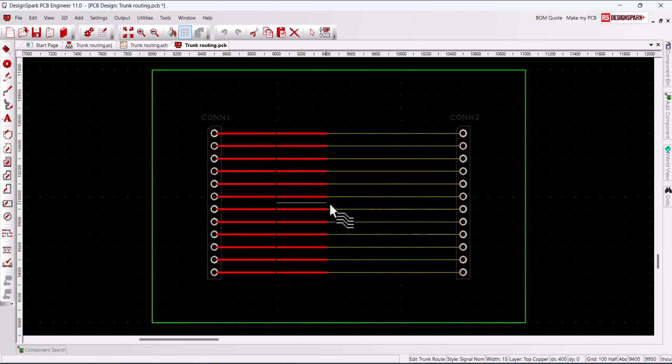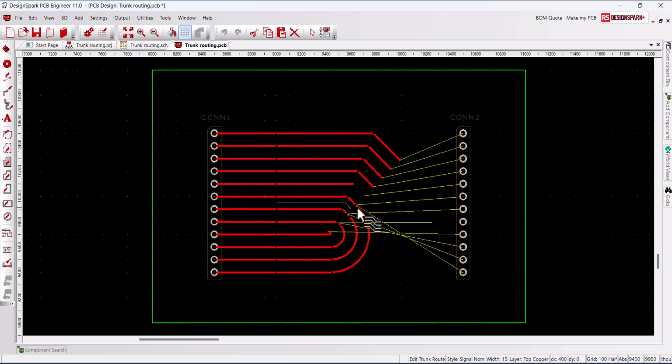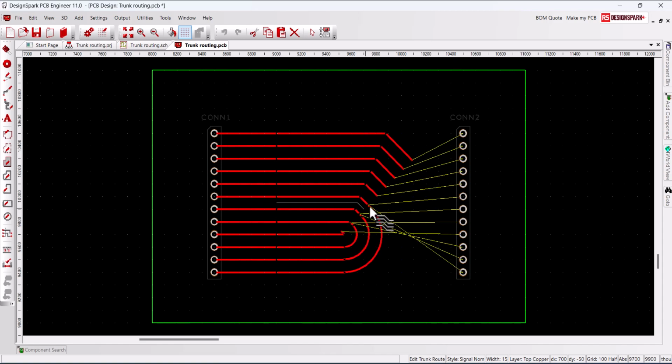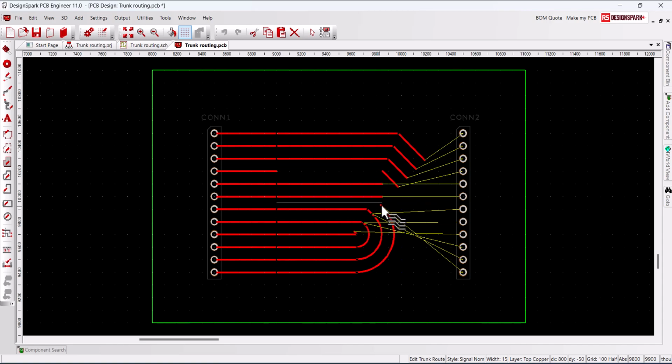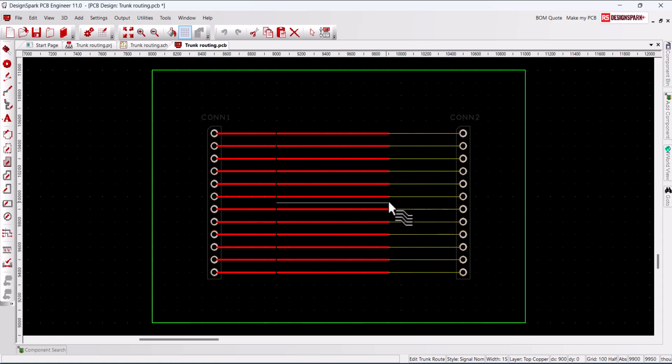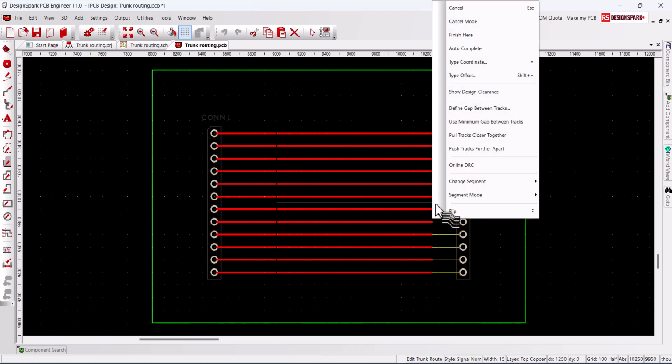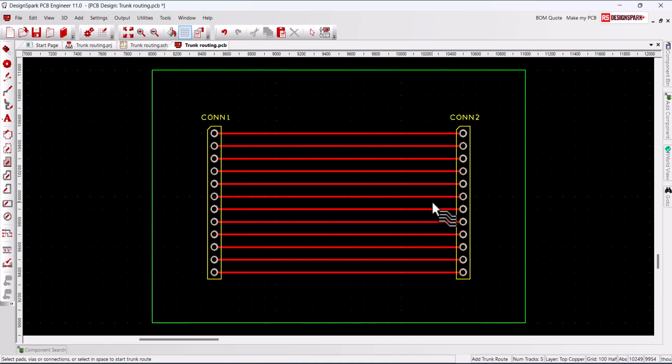It is the midpoint between the trunk tracks that is being snapped to the grid. And if you wander off grid, the tracks will show where the tracks will be placed, which will look odd. But move the cursor back on grid and you will observe a sensible placement. As you approach the target pads, right-click and select Autocomplete, and your simple trunk route is completed. Press Escape to exit trunk routing.